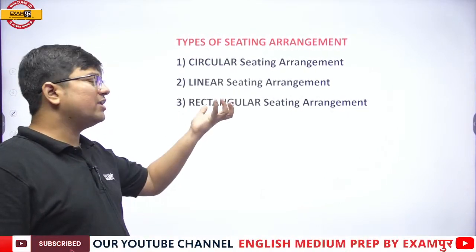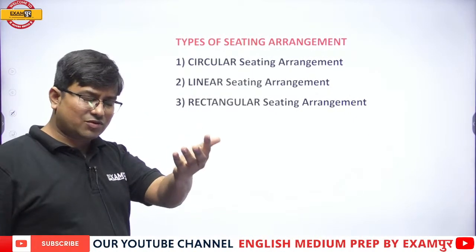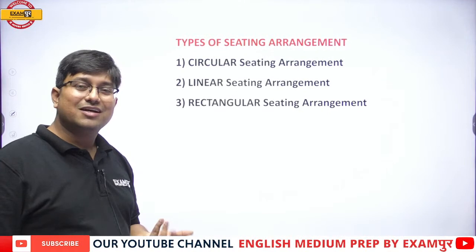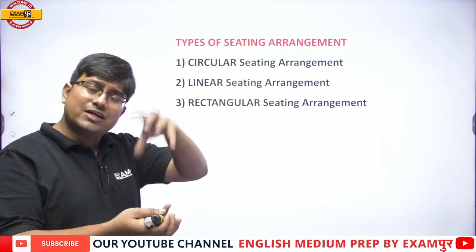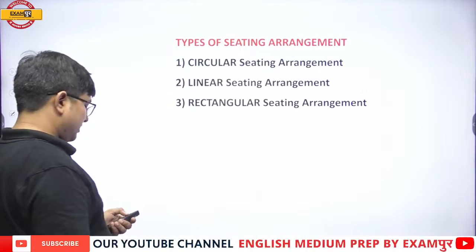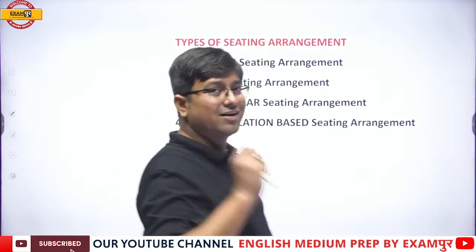Now the number of people sitting around a rectangular arrangement is always given. I have not seen any such question in the examination where it is not given. We can create those kind of questions. And also there can be a concentric rectangle, with one rectangle inside another rectangle. Next one is the blood relation based seating arrangement. We have done blood relation.